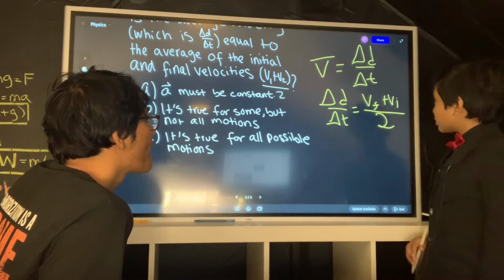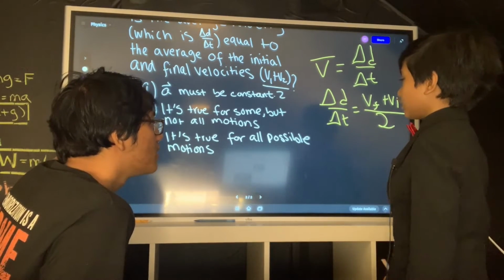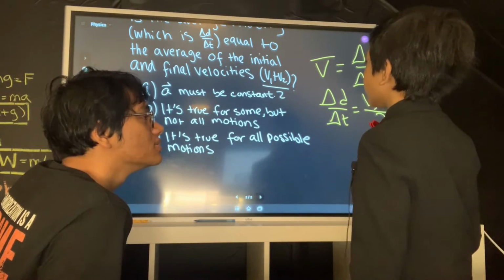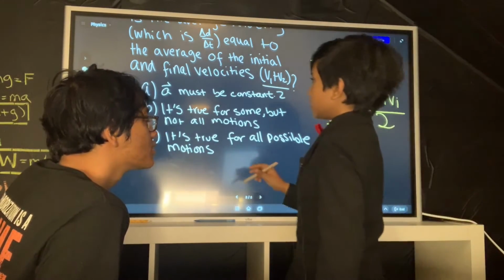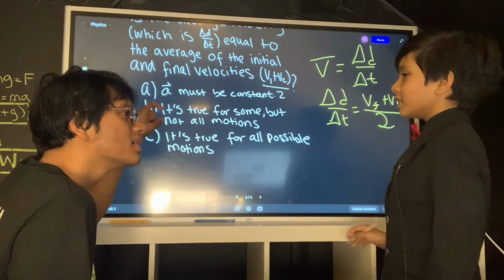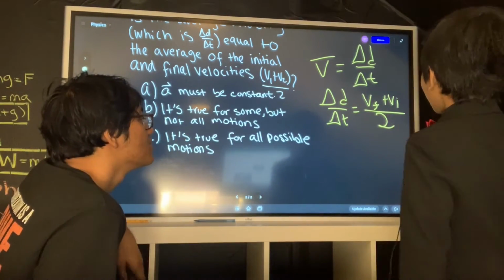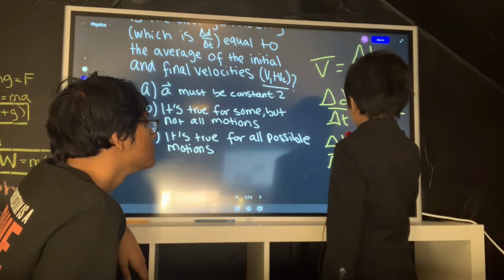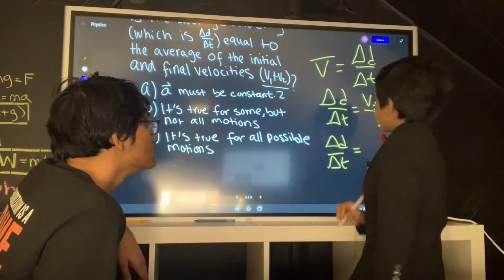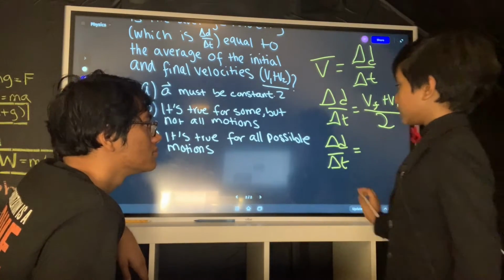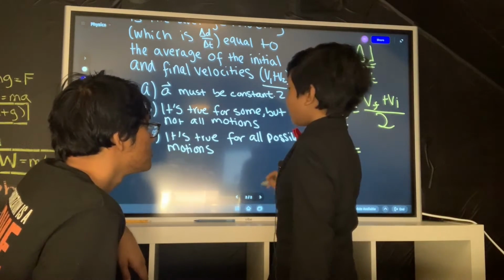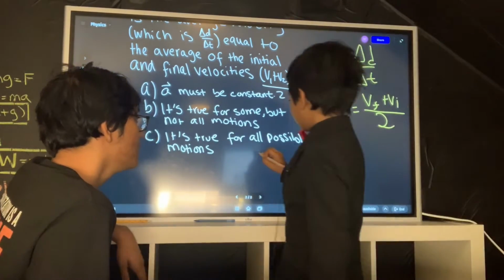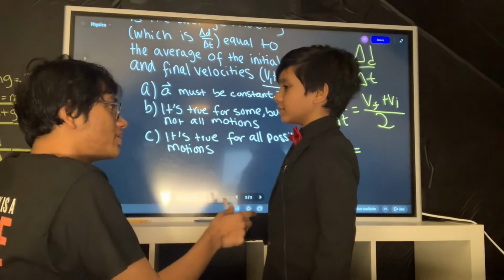I'm going to show you how it's C. I mean A. So A must be: acceleration must be constant. So wait, you think the answer is A? Yeah. Okay, sure. Let's see. VF plus VI squared is equal to 2AD, right? Yeah, sure.